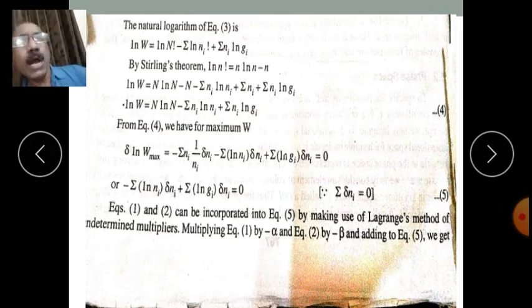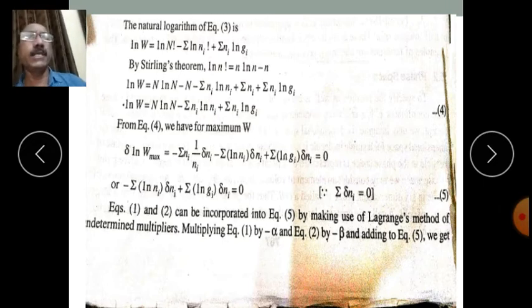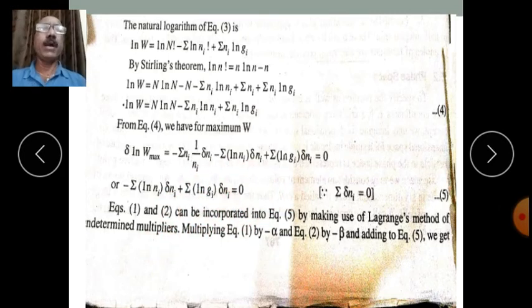You can search on YouTube. There are a number of videos on the Lagrange method of undetermined multipliers, or you can go through any mathematics book. There you will get this method. Here, in order to find the maxima or minima of a certain function, we make use of this method, called the Lagrange method of undetermined multipliers.